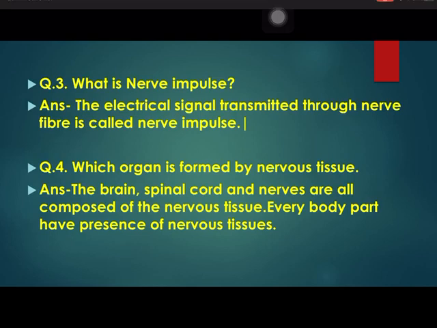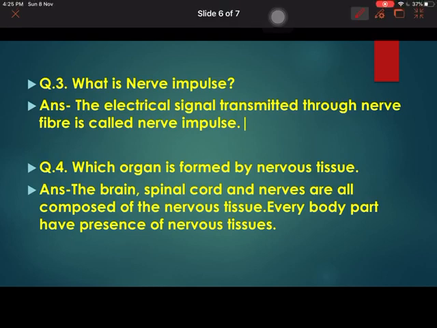Third question, what is nerve impulse? The electrical signal transmitted through nerve fiber is called nerve impulse. Which organ is formed by nervous tissue? The brain, spinal cord and nerves all are composed of nervous tissue. Every body part have presence of nervous tissue and together they form the nervous system. You can write nervous system also, that together these form nervous system.